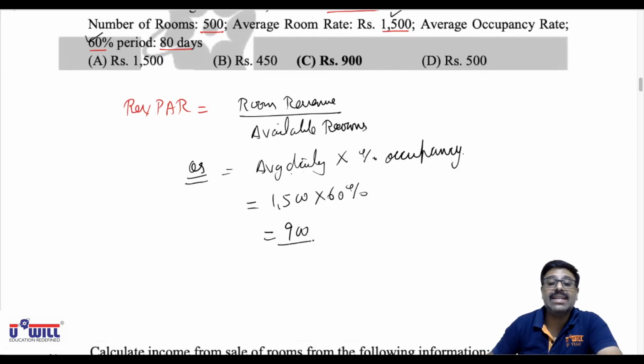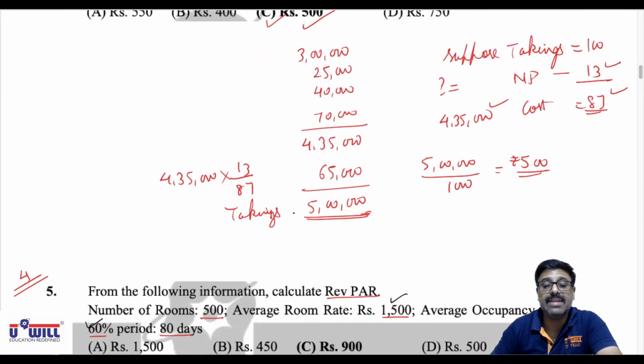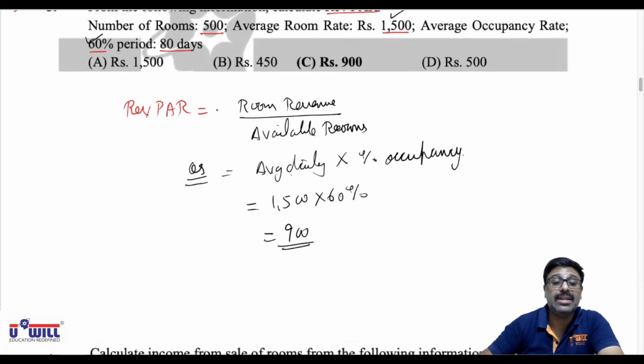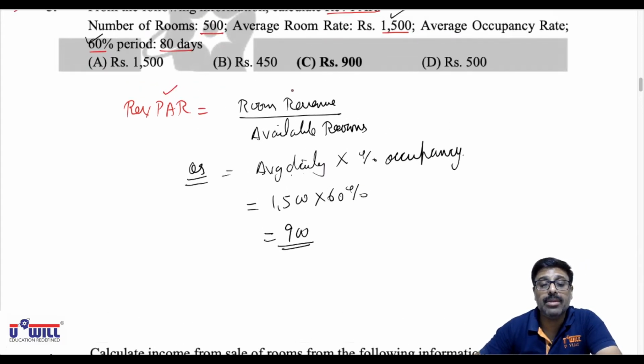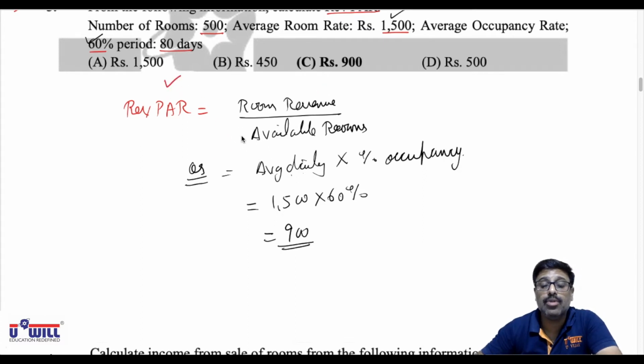Now here also, like I said to you in this first question, any 2 things may be given, third has to be found out. Same way here also, when you try the other questions, maybe revenue per available room and room revenue is given, available rooms are asked. Or maybe you are given revenue per available room and available rooms and you are asked room revenue.